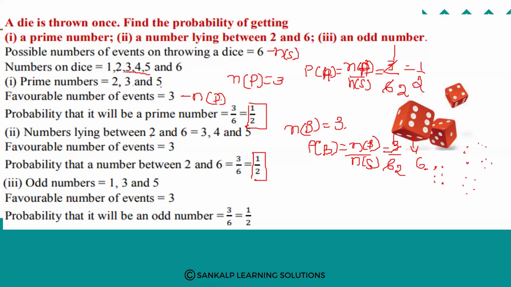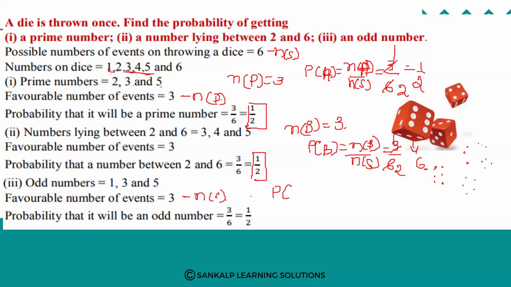Next, odd numbers. So favorable number of events. How many odd numbers are there? 1 is an odd number, and 3 is an odd number, and 5 is an odd number. So 1, 2, 3. 3 odd numbers are there, right? So I will call it n of c.